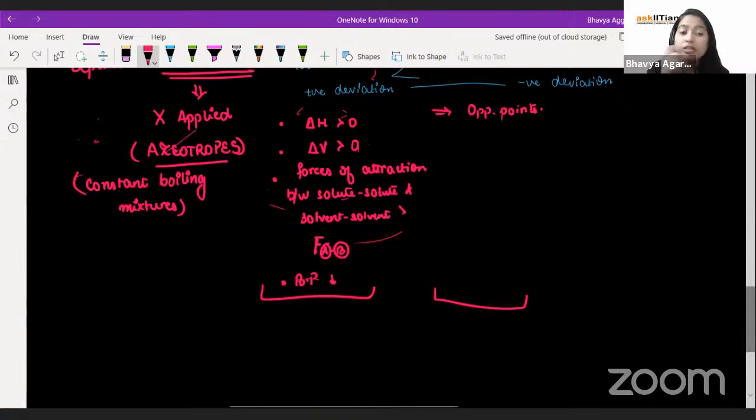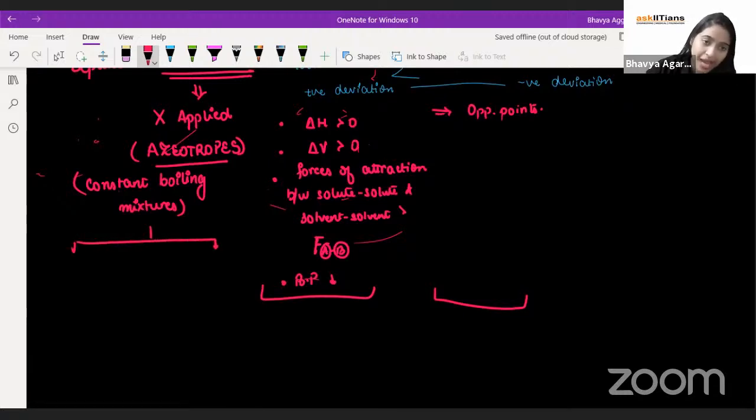Done, Varun? So now when I talk about the constant boiling mixtures, this is shown by the non-ideal solutions and is of two types. That is, we have maximum boiling azeotropes and minimum boiling azeotropes. Correct.